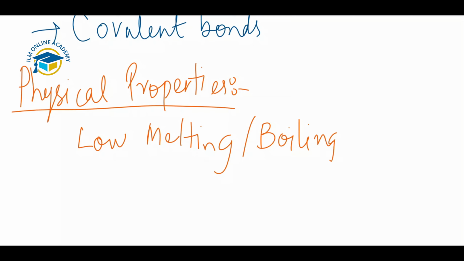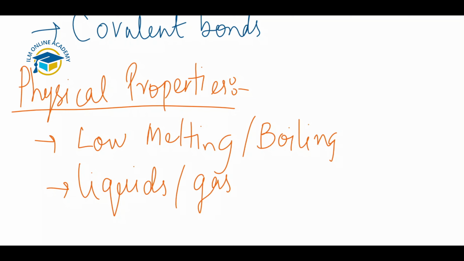Electrons are shared between the two atoms, so they can easily overcome these forces. They are weak. They are the intermolecular forces. So they are often liquids and gases at room temperature, but ionic ones are solid at room temperature. That's why they have low melting and boiling points. Solids have high melting and boiling points, liquids have low, and gases have much lower melting and boiling points.